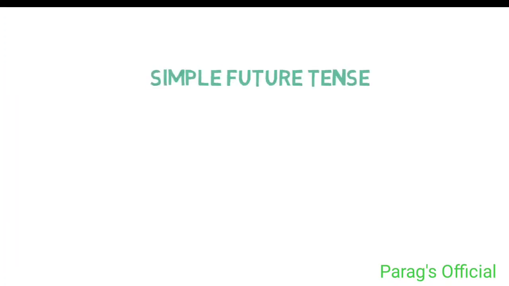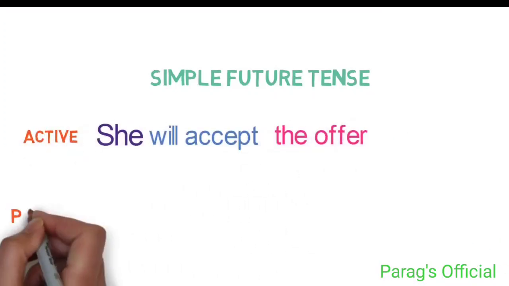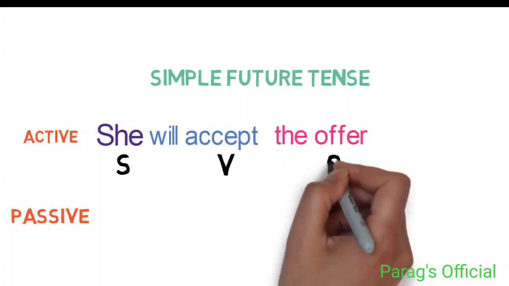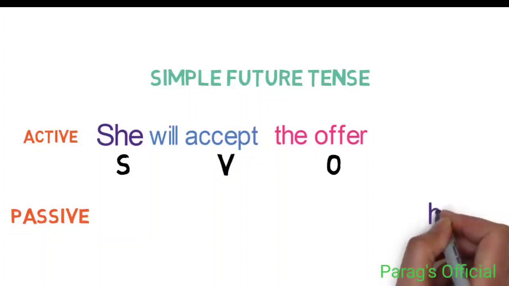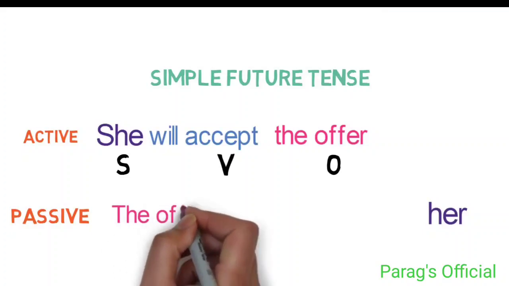Now let's see an example of simple future tense. Active sentence: She will accept the offer. Passive sentence: firstly the subject here is she, verb is accept and object is offer. Now let's swap the position of subject and object. So here it will be the offer and at this position it will be her.